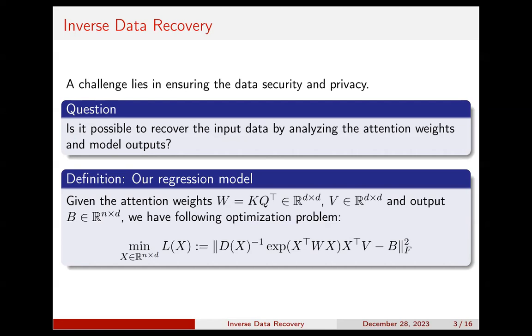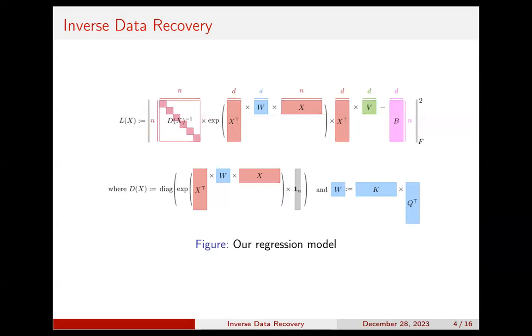Here, in this model, W represents the matrix multiplication of key and query, V represents the value matrix, and B represents the output. This slide displays a graph of our model construction for you to better understand it.